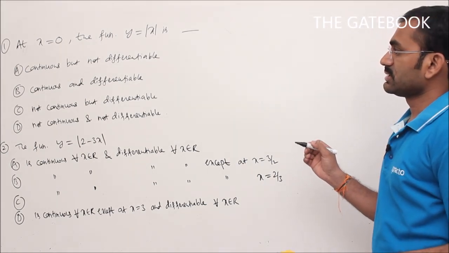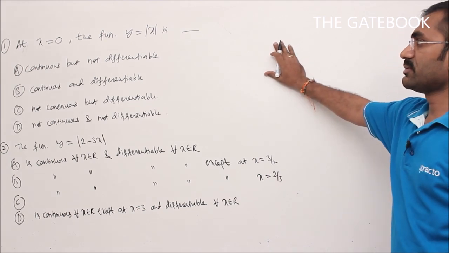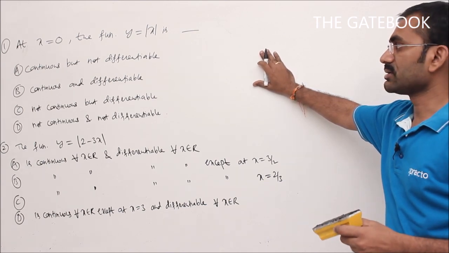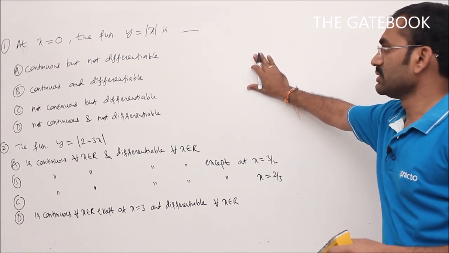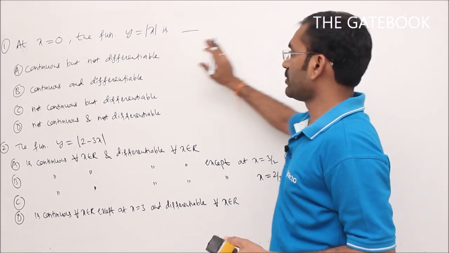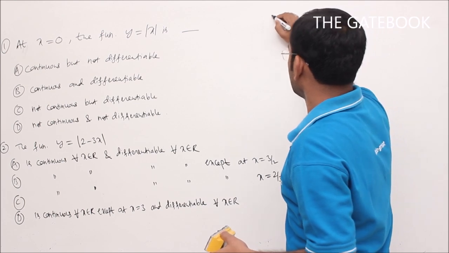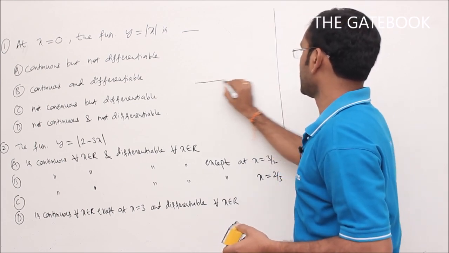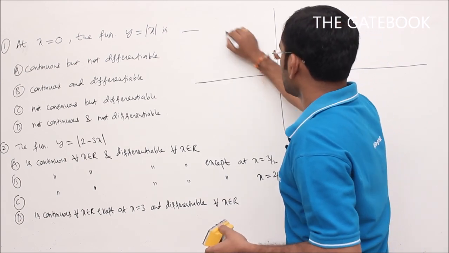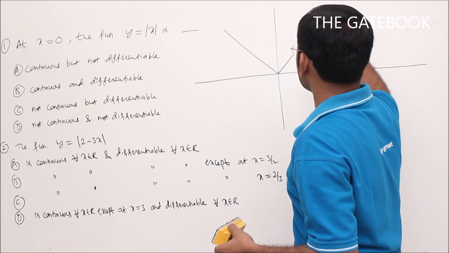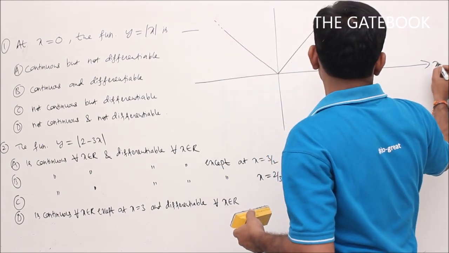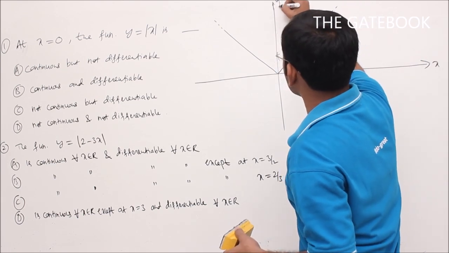First I said we can check continuity and differentiability by applying two methods: the definition method, and the graphical method. Suppose you go for the graphical method. See, what about the graph of the function y is equal to mod x? First we will go for method 1, the graphical method. The graph of y is equal to mod x will be like this. This is the x-axis, this is the y-axis.